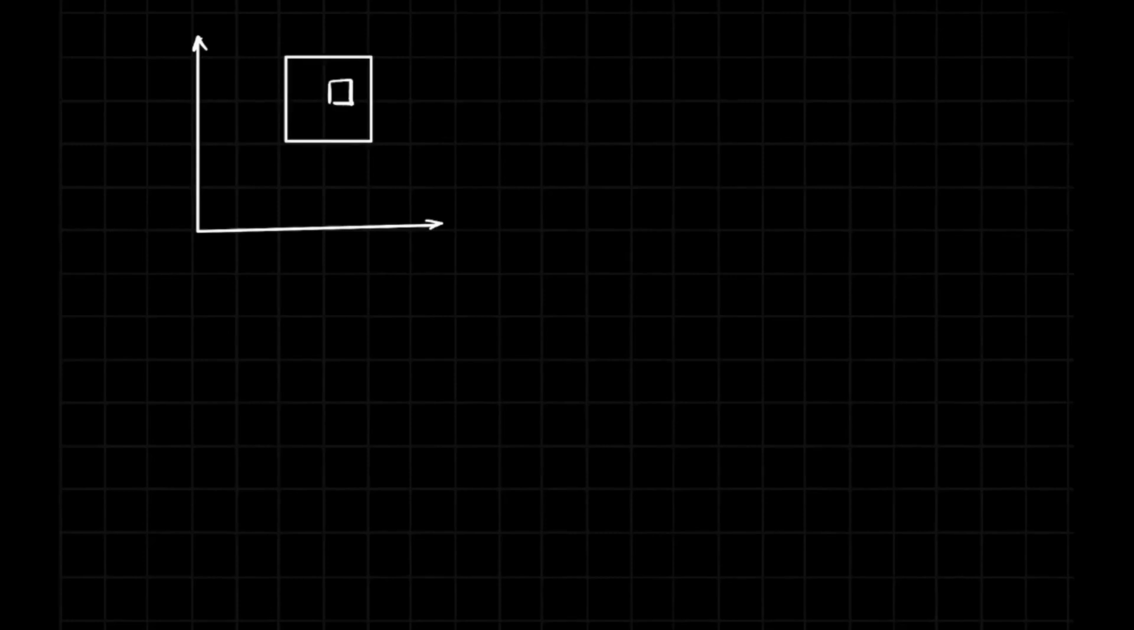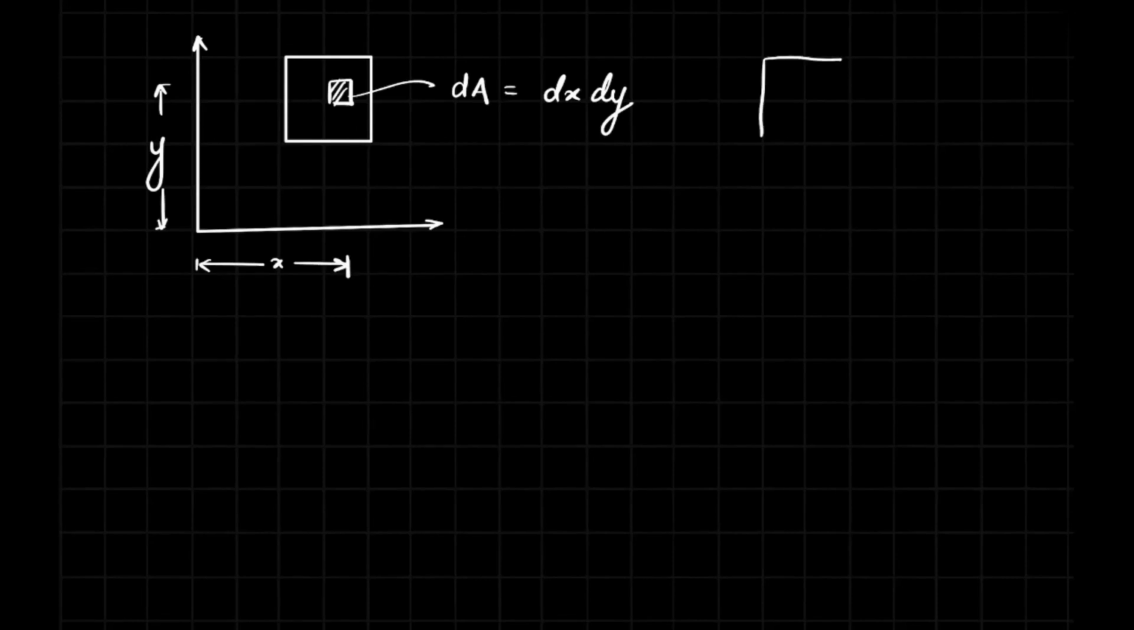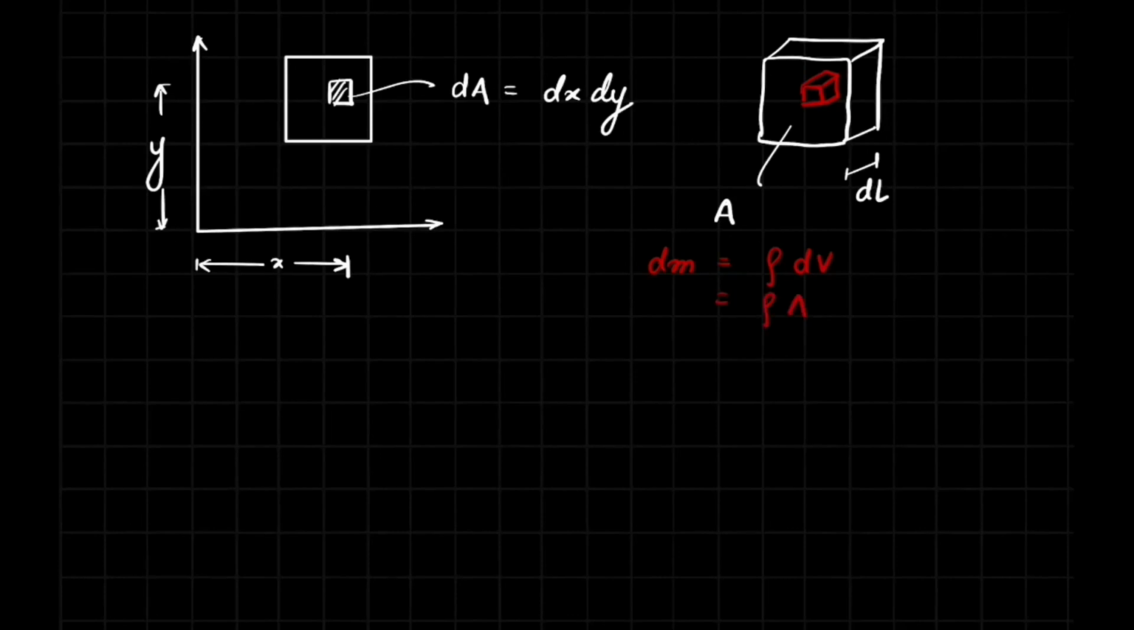For this, consider a lamina in the xy plane, and at location x comma y, consider a small element of area dA is equal to dx into dy. Now imagine this lamina as a piece of bread having the cross section area A and thickness dl. The mass of this element that we have marked will be dm is equal to the density into volume, that is rho into dV. Now this volume of the small element that we are considering can be written as area into the thickness of the bread.